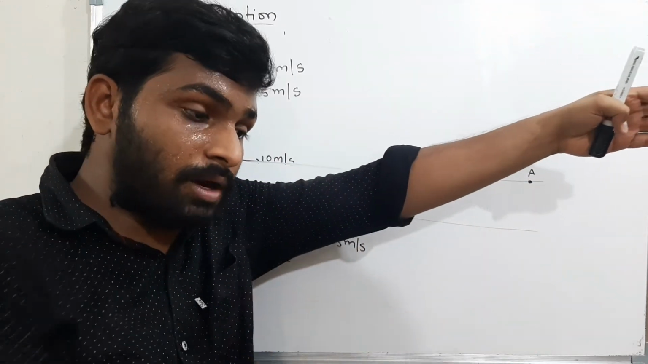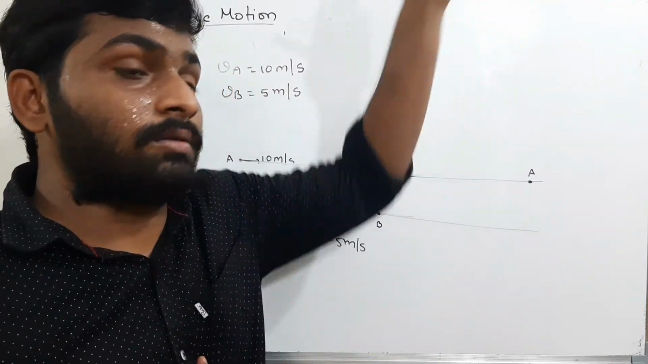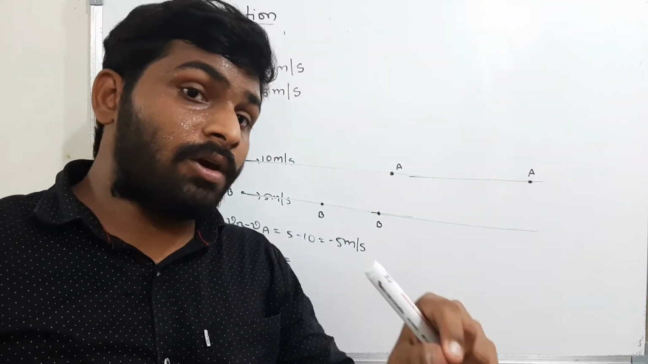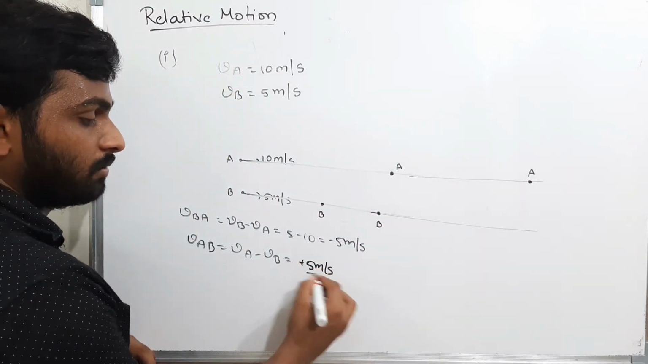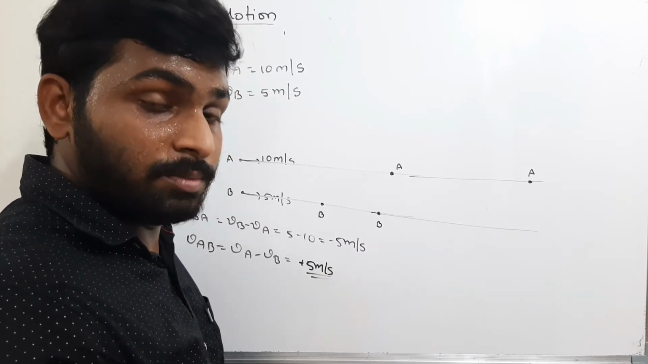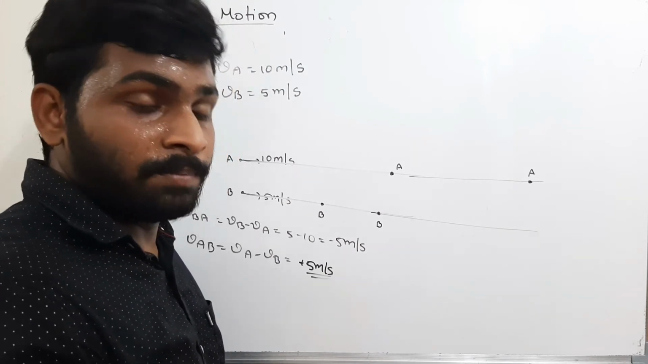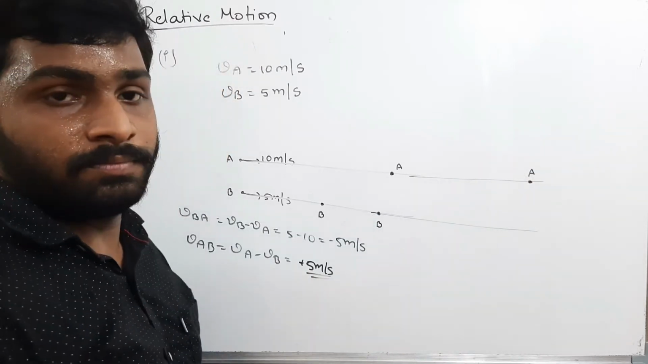That means, how will my friend see me? My friend will see me as if I am moving very far when compared to him. That means the velocity is positive, plus 5 meters per second. Here my friend is an observer. He must assume he is at rest, and then I will move with the velocity of this much.